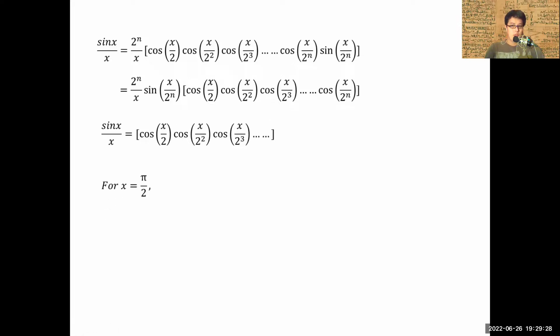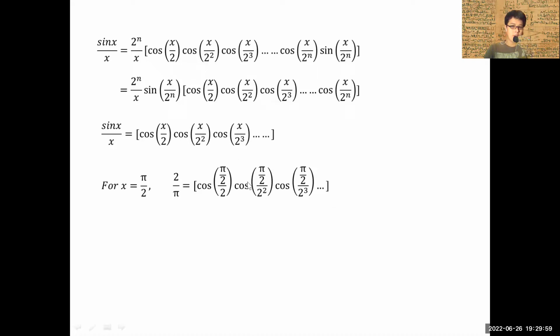So Viète actually took an example such that x is pi over 2. Let's take pi over 2, for example, and we substitute it in. If we substitute pi over 2 inside, sine pi over 2 over pi over 2, you get 2 over pi on the left-hand side. On the right-hand side, we are going to put x equals pi over 2 into all these respective terms, all the way to infinity now.